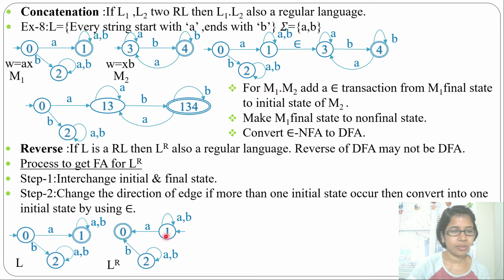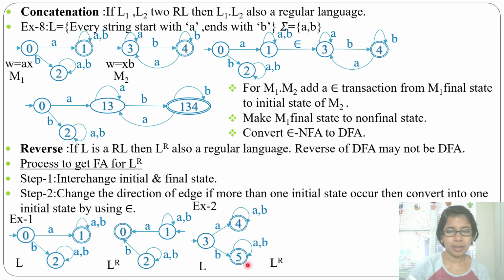If you see, this is not a DFA anymore. Here from state 1 there are two transitions for A, and at 0 there is no transition. So it is no more a DFA, it is an NFA, but you can convert it into a DFA. Here the language is starts with A. If you see, here the language is ends with A. So first step, interchange initial and final state. Second, change the direction.